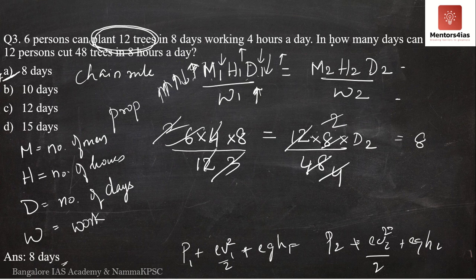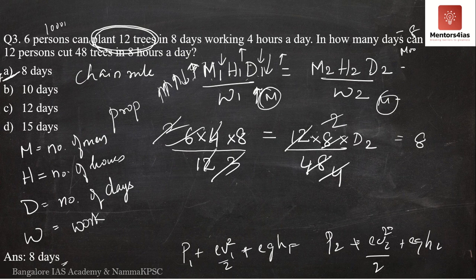Say for example, here the question also says these 6 persons earn 1000 rupees per day. Then in the second condition, how much money will they earn? Now they have mentioned D as 8 days, but the question is asking how much money they earn in the second scenario. See here, if the number of men increases, the amount of money involved in the entire work also increases. So money will come here in the denominator. Why? Because it is directly proportional.